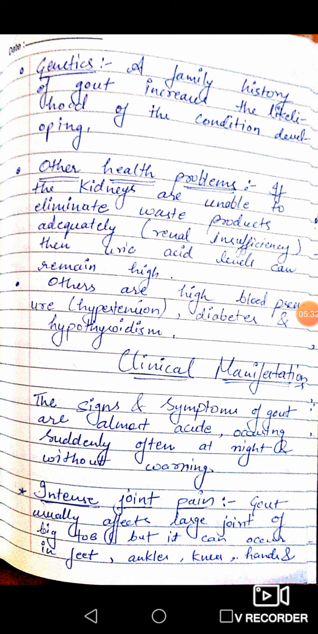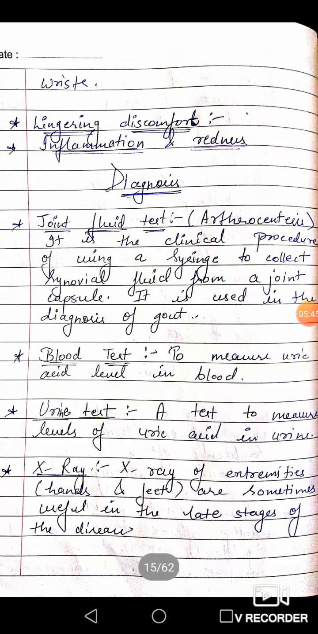Now, intense joint pain. Gout usually affects the large joint of the big toe. Usually it affects the joint that is present in the big toe, but it can also occur in other joints present in feet, ankles, knees, hands and wrists. Next is lingering discomfort, and the next symptom is inflammation and redness in the joint.